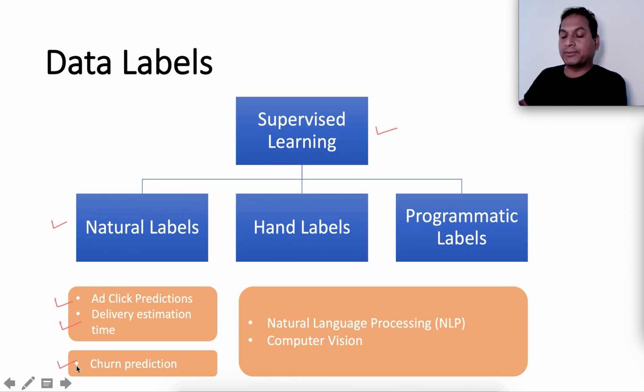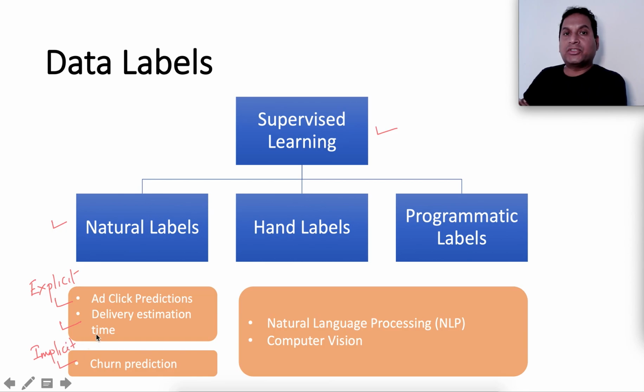In cases like ad click prediction or delivery time estimation, where the labels are generated explicitly, they are called explicit labels, and in churn prediction, where the labels are generated implicitly, they are known as implicit labels.